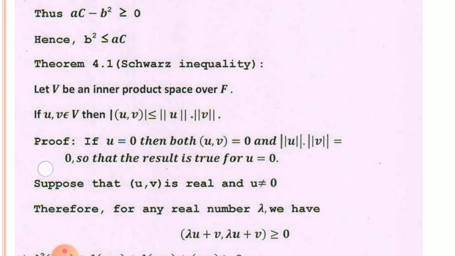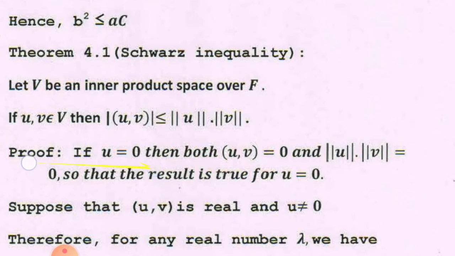Or alternatively, it is given which of the following is a Cauchy-Schwarz inequality. Some different inequalities are given to you, and you have to choose the inequality which is called Cauchy-Schwarz inequality. Okay. Now we shall state the Cauchy-Schwarz inequality.